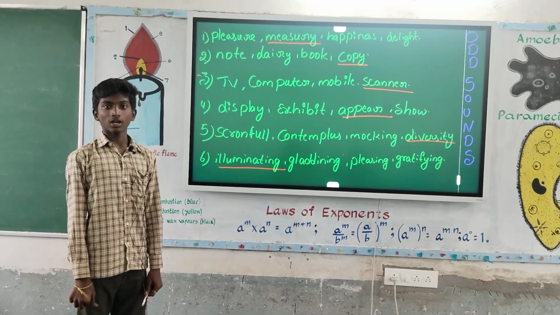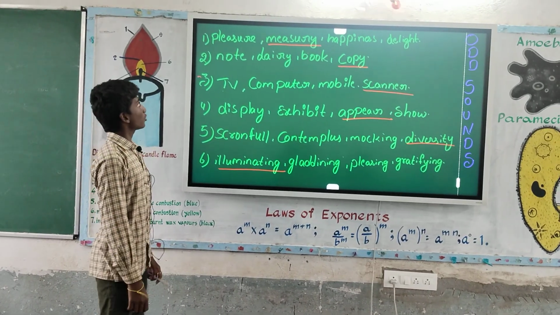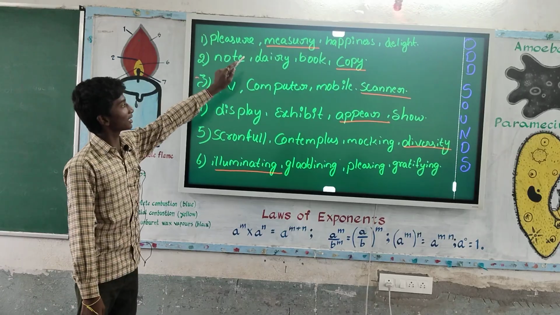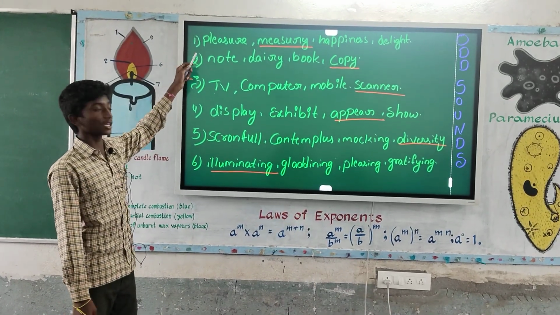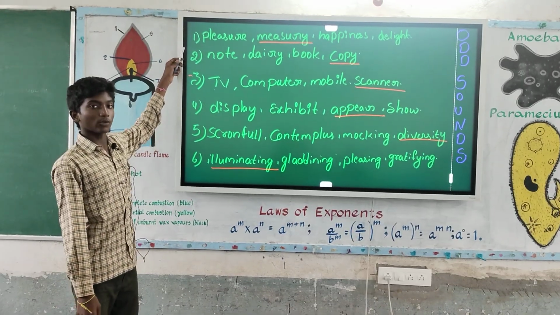Now I am explaining our sounds. In the first line there are 4 words. They are pleasure, misery, happiness, delight. Among them pleasure, happiness, delight mean showing happiness, misery means sadness. So here the odd one is misery.